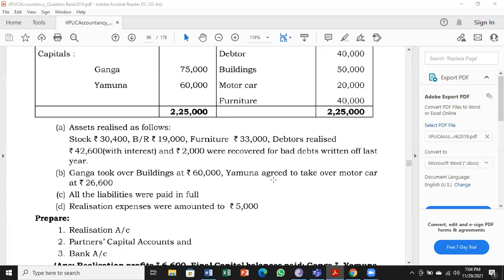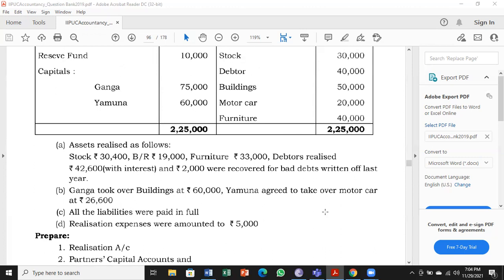Next, Ganga took over buildings at 60,000 rupees. Yamuna agreed to take over motor car at 26,600. All liabilities were paid in full. Realization expenses amounted to rupees 5,000. This is the problem given.